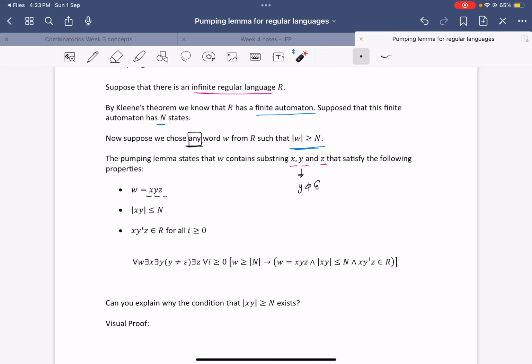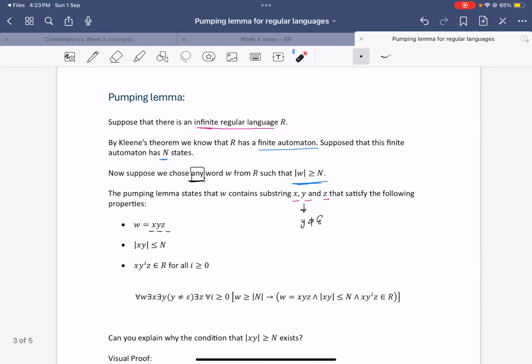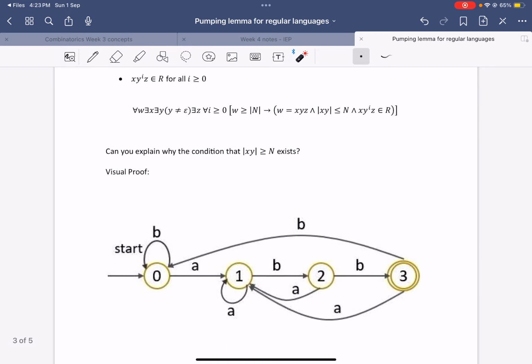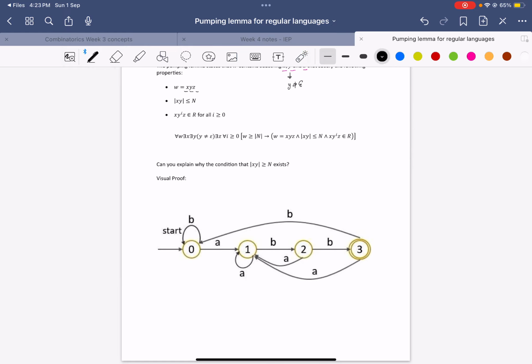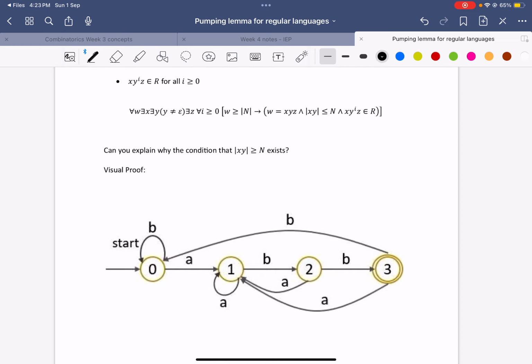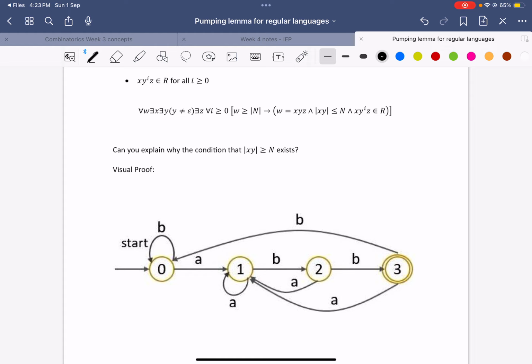So there was a lot of word vomit, but let's try to understand this visually. Essentially, this is the finite automaton of the regular language we care about. It's a very simple one, but the idea will generalize to any finite automaton. So we know this has 4 states.